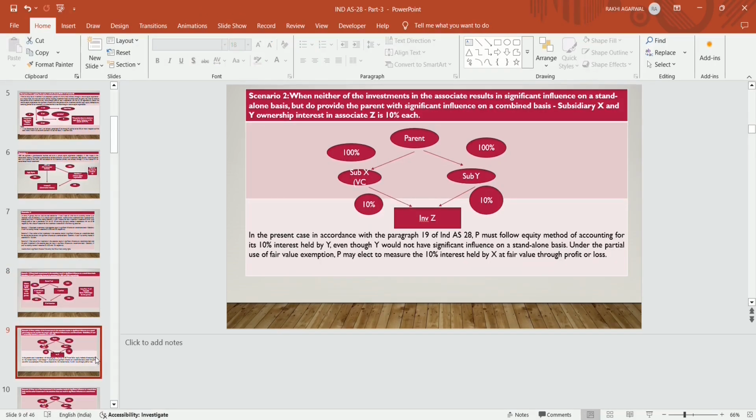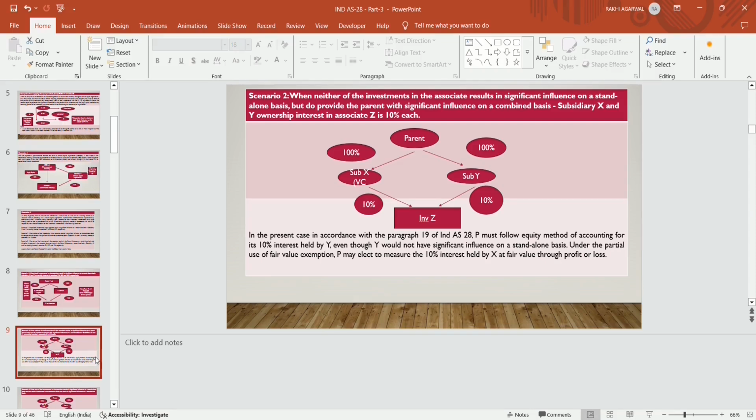Scenario 2, when neither of the investments in associate results in significant influence on a standalone basis, but they do provide the parent with significant influence on a combined basis. Subsidiary X Limited and Y Limited's ownership interest in associate Z Limited is 10% each. In this case, what happens? Neither of the investments in associate results in significant influence on a standalone basis.